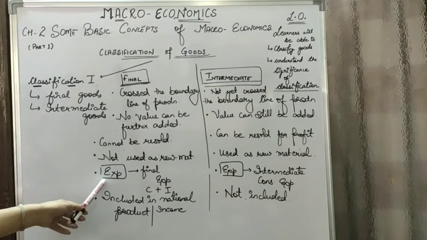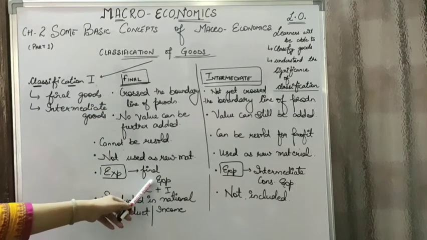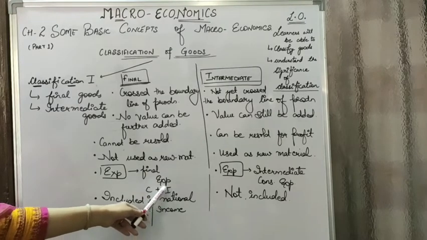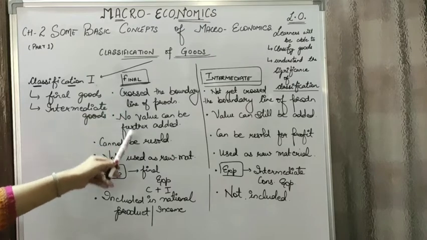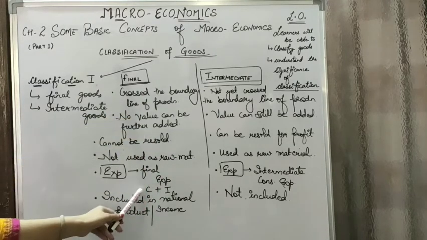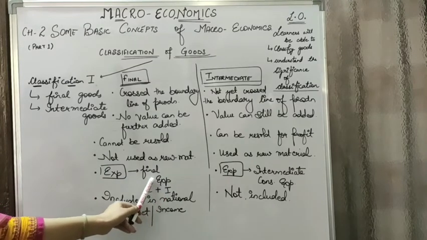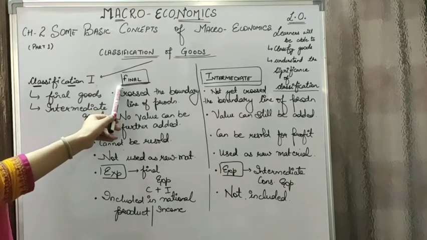The expenditure which is made on the final goods is known as final expenditure in the form of consumption expenditure and investment expenditure. This is the expenditure done on the final consumer goods, and this is the expenditure done on the final producer goods. So it is C plus I, that is consumption expenditure plus investment expenditure, which makes up the total of final expenditure in case of final goods.